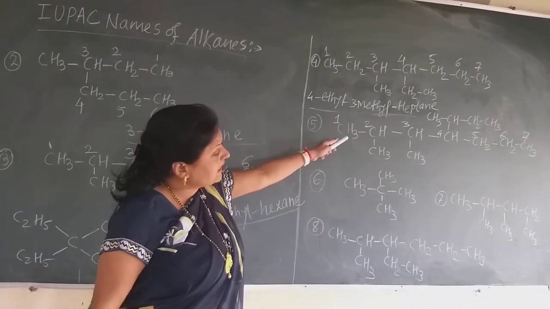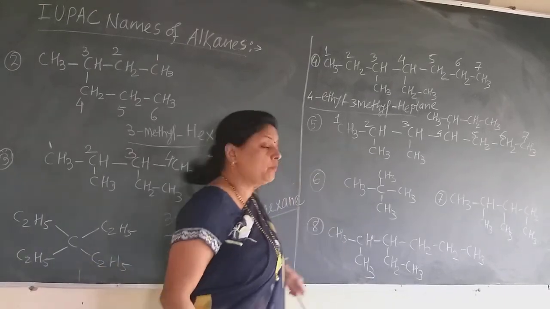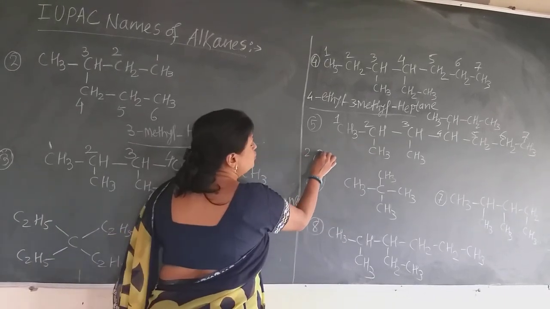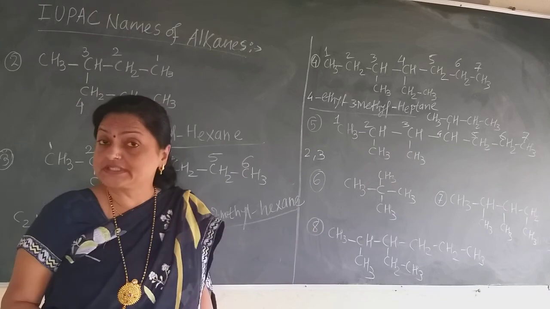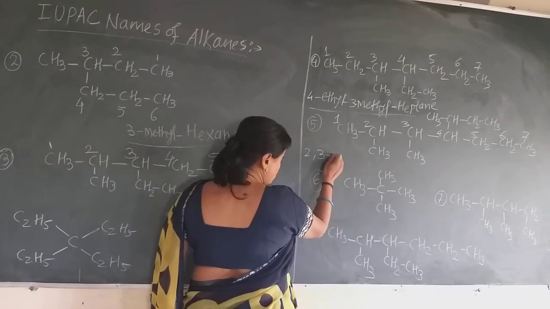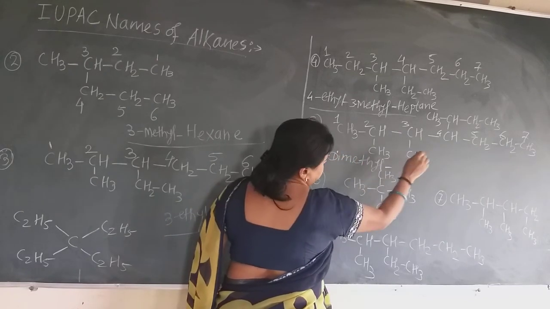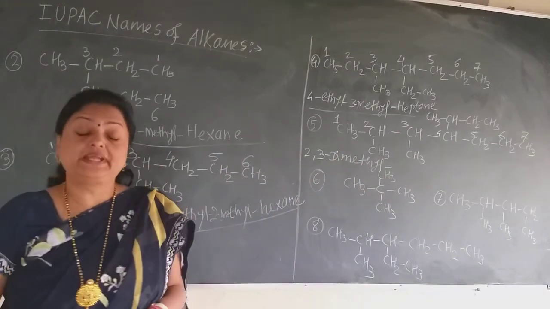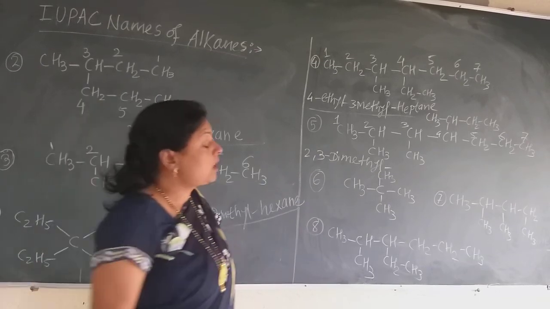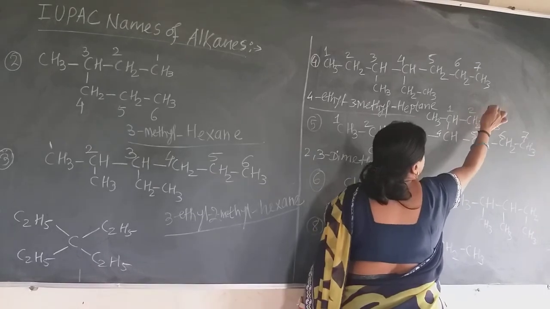Now on the second carbon and third carbon they are the same, that is the methyl group. So write down the numbers as 2, 3 because both groups are the same. They are methyl groups, 2 methyl groups, so dimethyl is there. But now this is a very complicated alkyl group. So give this chain also the numbering 1, 2, 3.